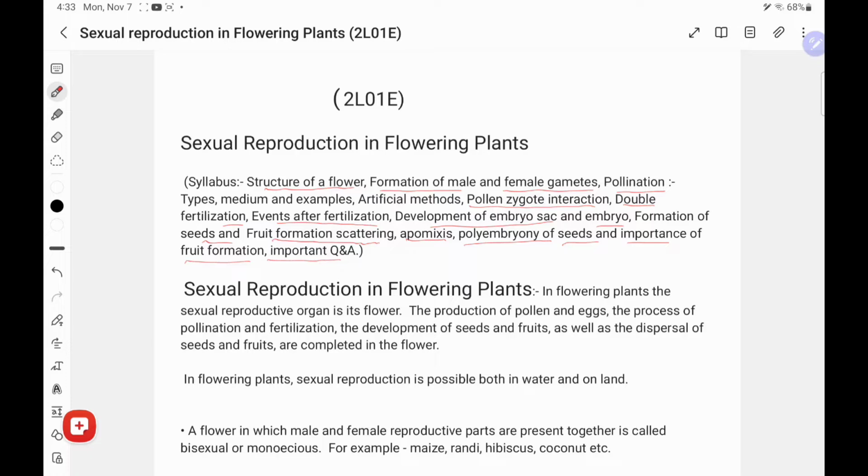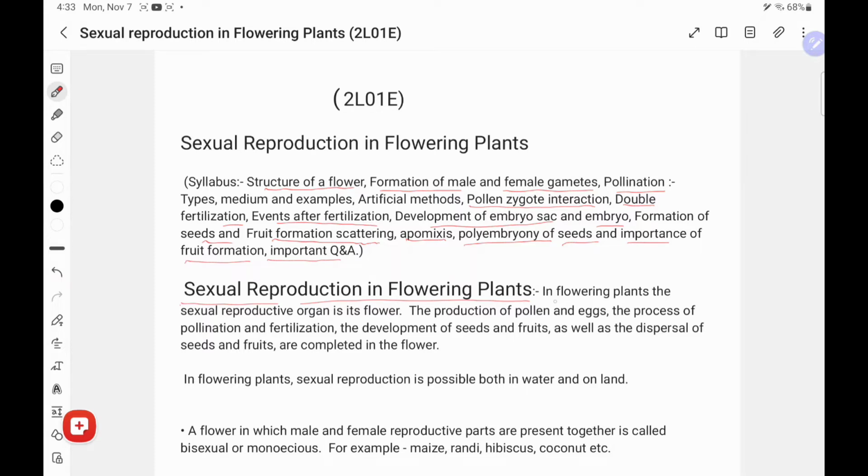These are the main points which I will deal with through my lecture. Now, in this lecture, I will give you the parts of a flower. Next, sexual reproduction in flowering plants. These are the chapter names.